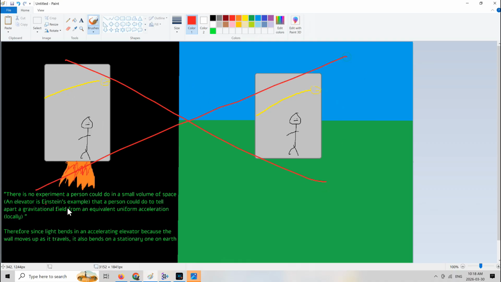There clearly is an experiment we could do here to tell the two apart, and it's the actual bending of light. So the light bends twice as much on the stationary elevator on Earth. Okay, so that is a really, really huge deal. That's not some small little detail. This literally proves the equivalence principle is wrong, and the equivalence principle is just factually false.